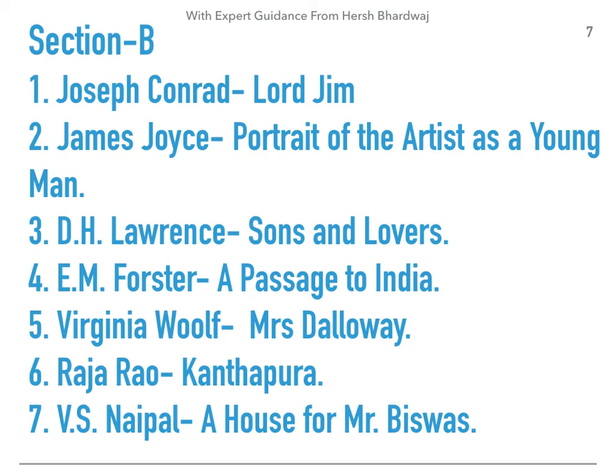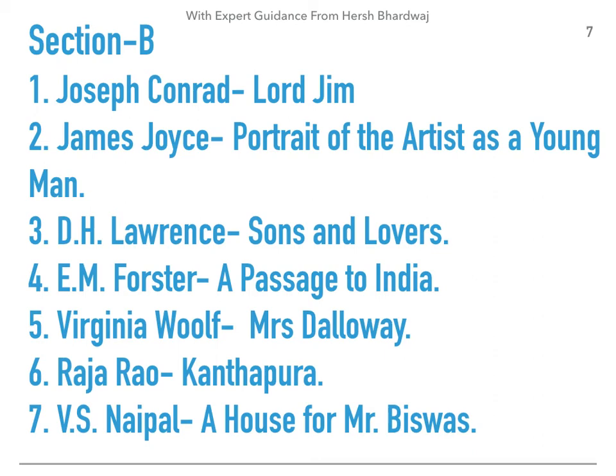A Passage to India again deals with theories of colonialism, right? We'll be talking about colonialism, imperialism, and how the two races intermingle and intermix in this book.